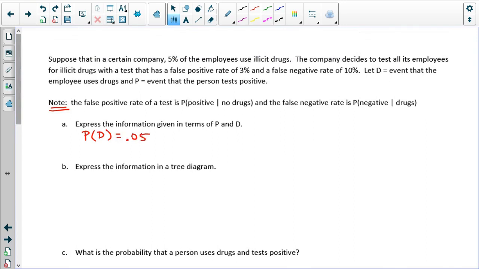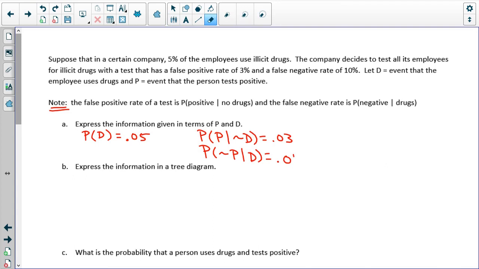We also know two other pieces of information about the test. So the probability of a positive test given that you do not use drugs is 0.03, and the probability of a negative test, or not positive test, given you use drugs is 0.10, or 0.1.